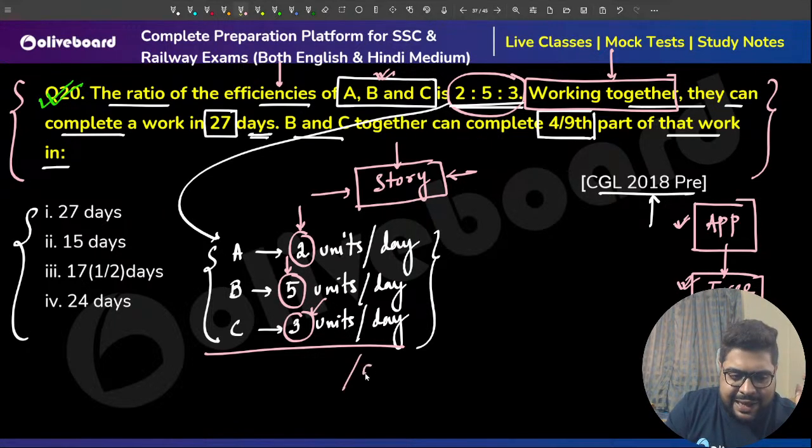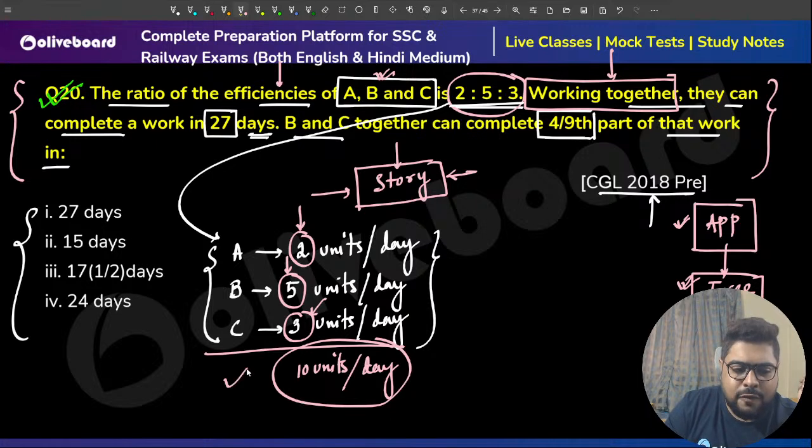Per day, working together, they will complete 5 plus 3 plus 2, so 10 units, because all of them are working together now.